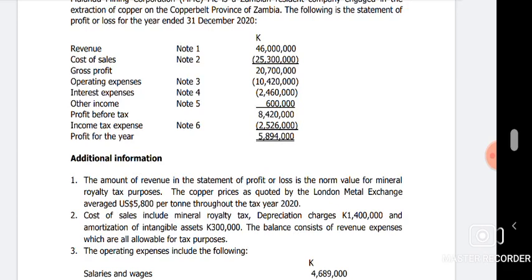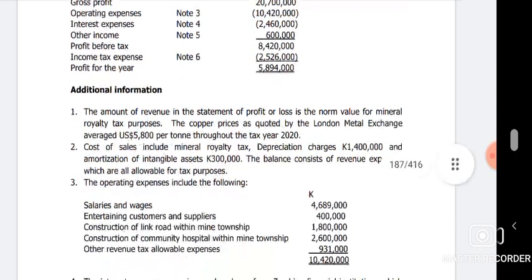We're coming to add this one back. And another one is amortization. It's just another way of phrasing depreciation. If you remember your financial reporting, this should be intangible assets. And it's 300. So this is just depreciation on intangible assets, basically amortization. Okay, then the rest are allowable. That's it. We skip 3.